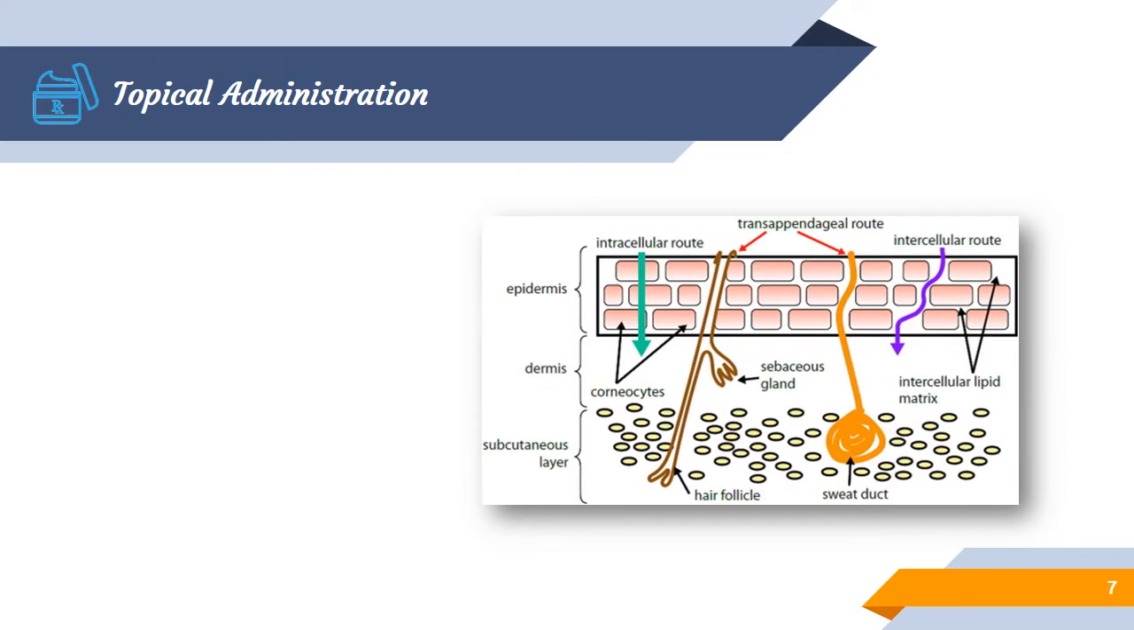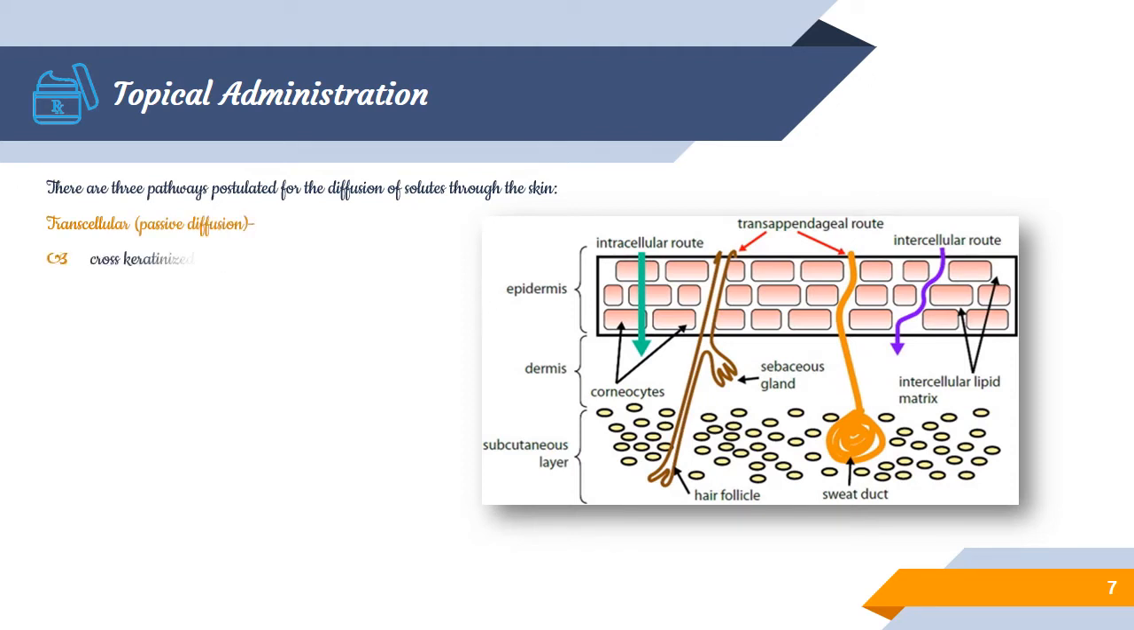The next is the mechanism of topical administration, the drug transporting pathways. There are three major pathways by which the drug diffuses through the skin. In transdermal delivery, the first is transcellular passive diffusion. Here the drug crosses the keratinoid cells, and it is accessible to polar molecules, hydrophilic drugs, which show permeation through this layer.